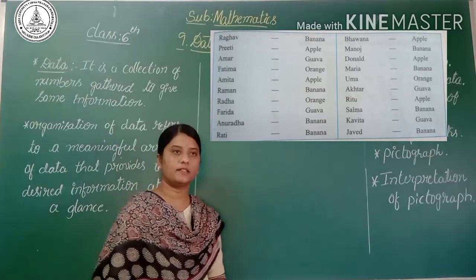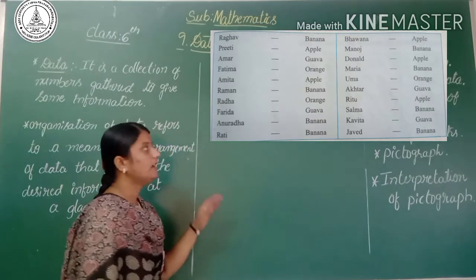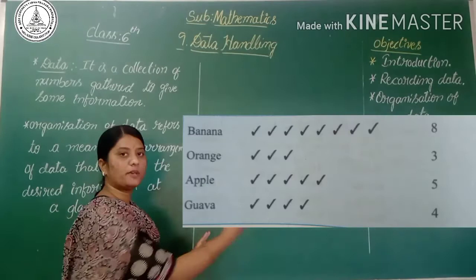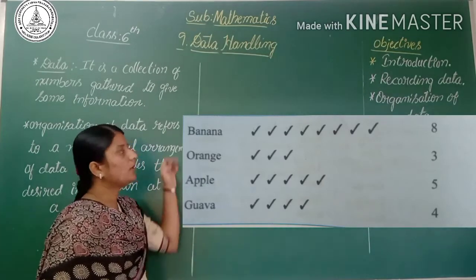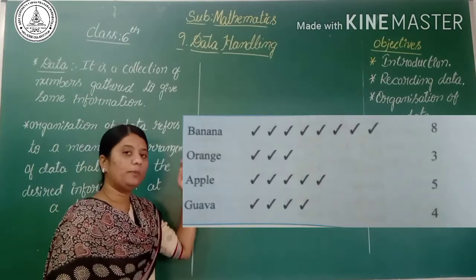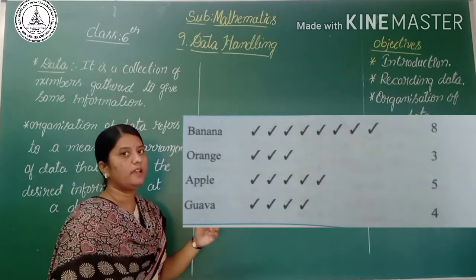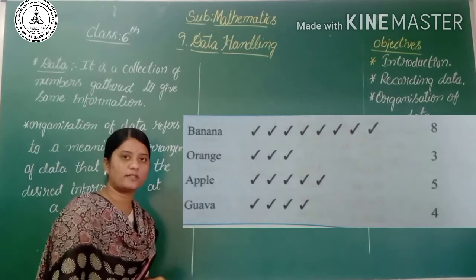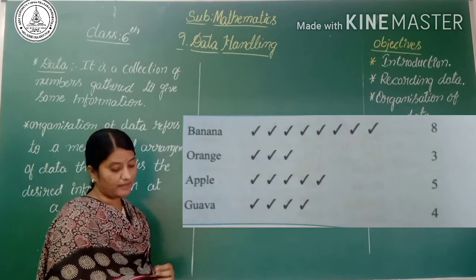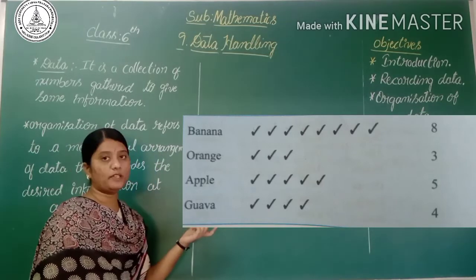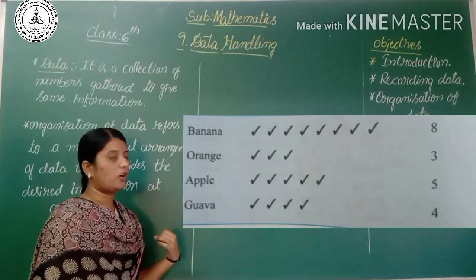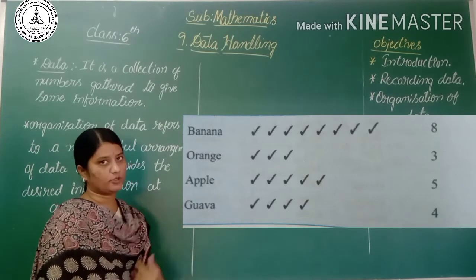How do we organize the data? We have to represent the names of the fruits and the number of students. How many students chose banana? 8 students. Orange? 3 students.